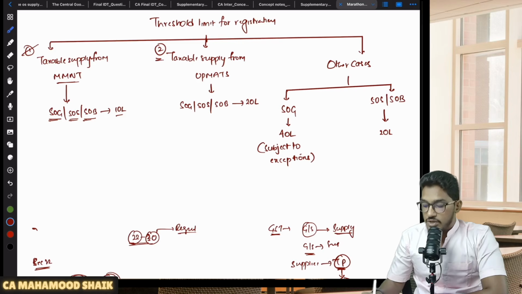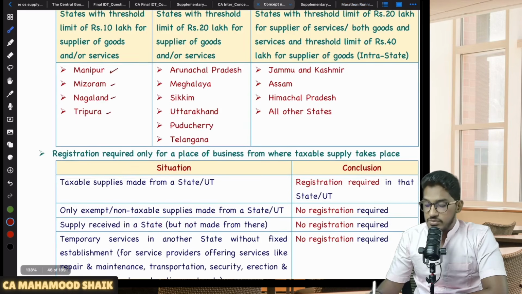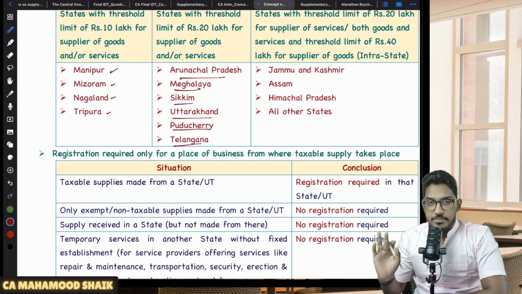What is it? You need to check whether he is making any taxable supply from UP match. Sir, what do you mean by UP match here? Once again, these are all mnemonics which I have used here. So what is UP match? Uttarakhand, Puducherry, and Meghalaya, Arunachal Pradesh, Telangana, Sikkim.